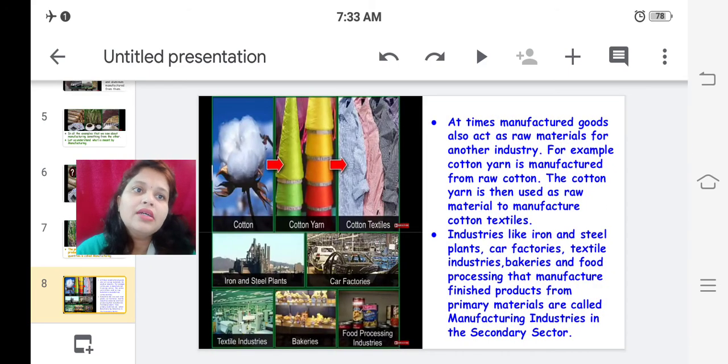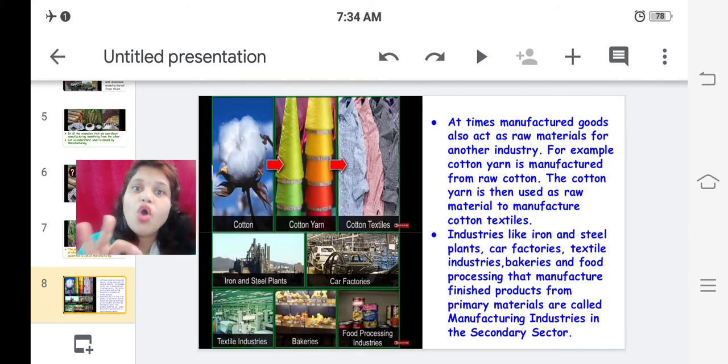Okay. At times, manufactured goods also act as raw materials for another industry. So what happens is, when you produce something from raw material after manufacturing, that final product acts as a raw material for other industries. Those other industries are in the secondary sector, manufacturing industries in the secondary sector. So let us see what it is in detail. At times, manufactured goods also act as raw materials for another industry.